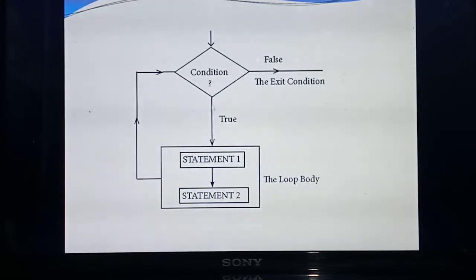If the condition is true, this is called the loop body. That means the particular statements given inside the true condition are called the loop body. If the condition is true, this block, that means these two statements, will execute again and again. Till how long will it execute? Till the condition is false. Once this condition is false, see the arrow mark, the control flows to the false condition, that is, the exit condition.